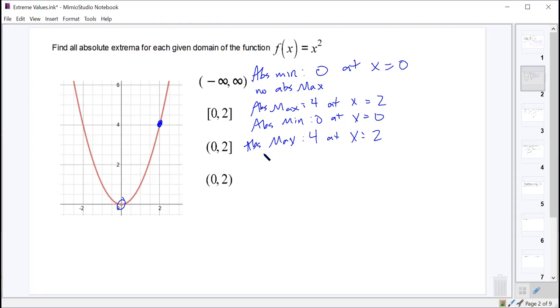But what about my absolute min? Would it be approaching 0? It has to be an actual number, so we can't say that it's approaching 0. It is definitely approaching 0, but since approaching 0 isn't a specific number, we can't state that. So is there a number that it does get to that is the smallest number that it gets to? No. So on this open interval, we would say there is no absolute min. And what if we change this to an open circle up here?